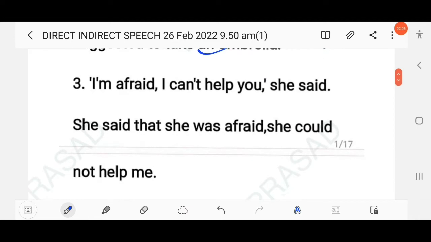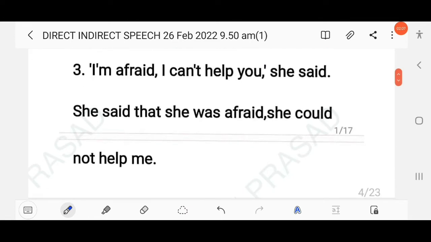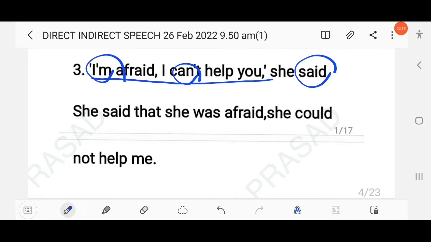The next question here: I am afraid I can't help you, she said. So here the reporting verb is in the simple past tense, and there are two verbs in the reported clause. This is the reported clause, and here this is simple present, and here is can't, present modal. So she said that. So here am will change into was. She said that she was afraid, she couldn't help me.